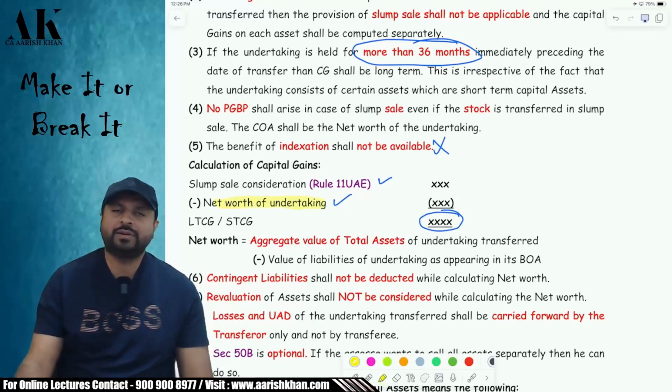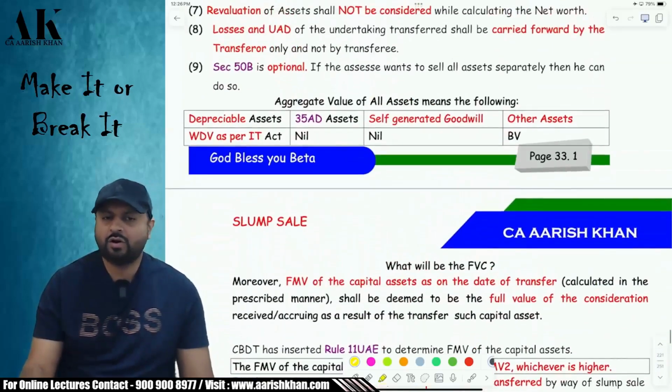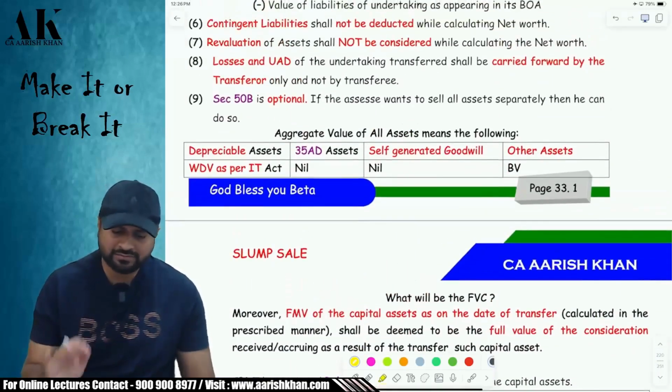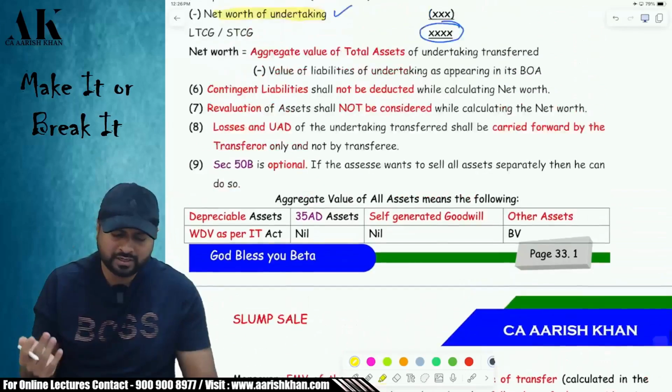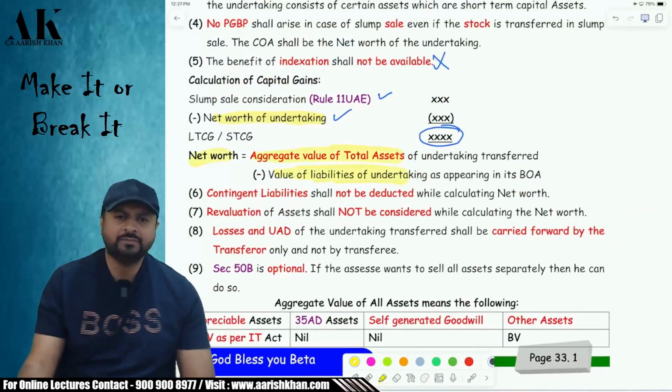So for determining the cost of acquisition of the undertaking, you have to first divide all the assets and liabilities into various categories. First of all, what is the net worth of the undertaking? Net worth of the undertaking is nothing but aggregate value of all assets minus aggregate value of all liabilities of the undertaking in the books of account.